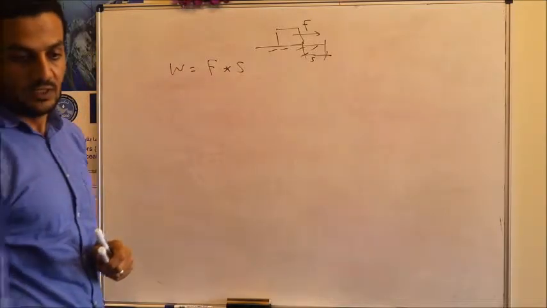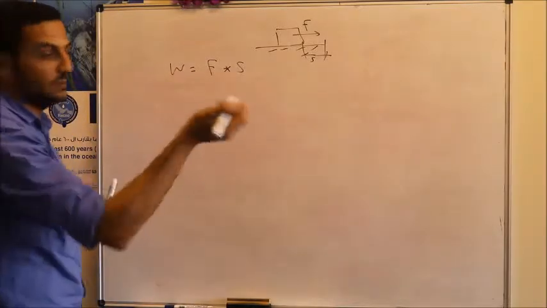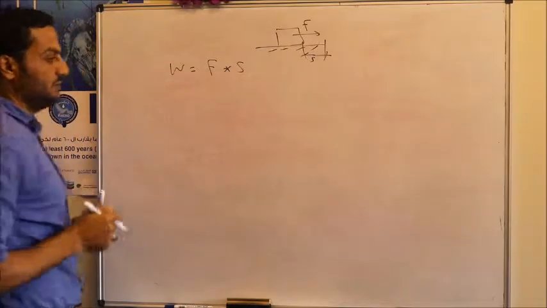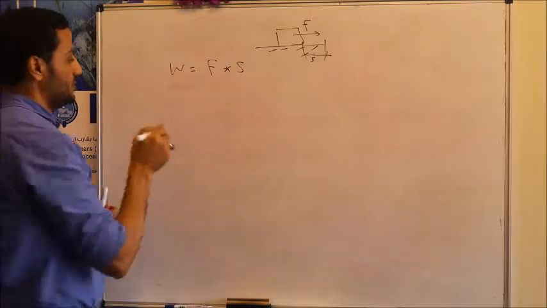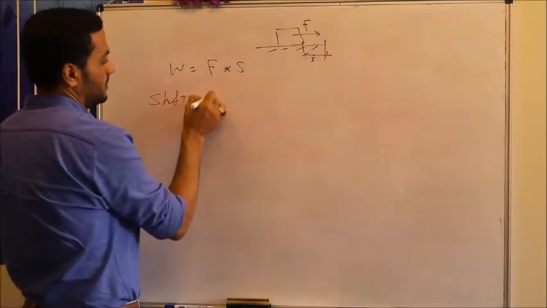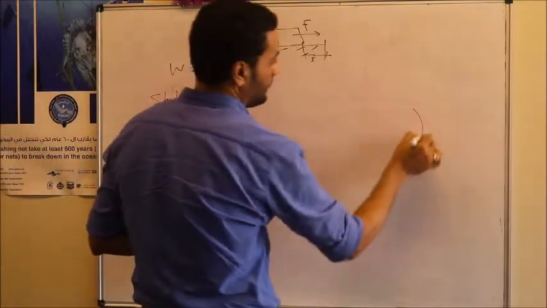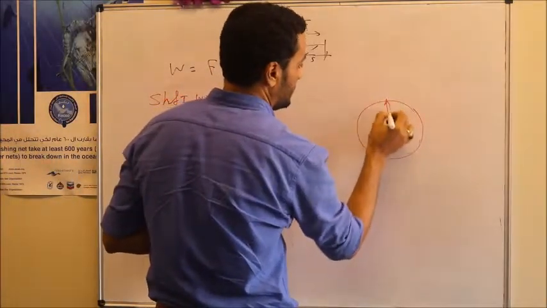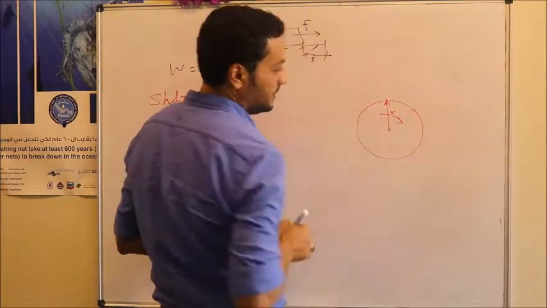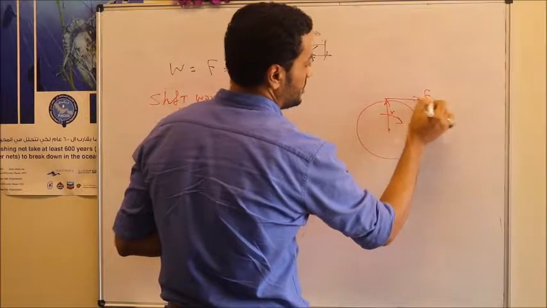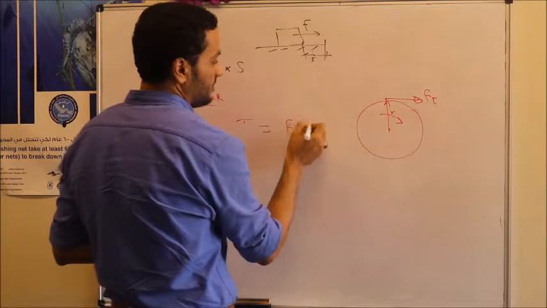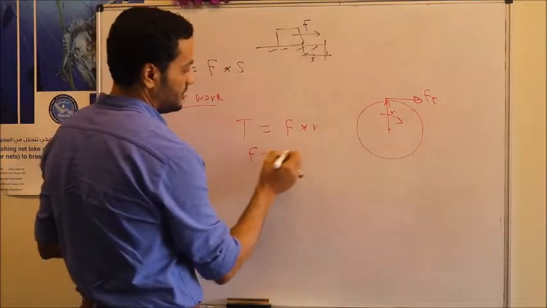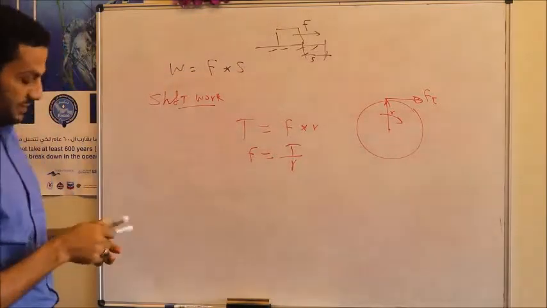So let's consider the first form of work, which is the mechanical shaft power, and we can end up with this kind of mechanical work, and inshallah we'll continue next time in the next lecture. So the mechanical shaft power or shaft work: if we have a shaft or something, this shaft has radius r. To have this shaft rotating, in this case we have to apply a tangential force for this shaft to rotate. And in this case the torque will equal the force multiplied by the radius, or we can say force will equal torque divided by radius.